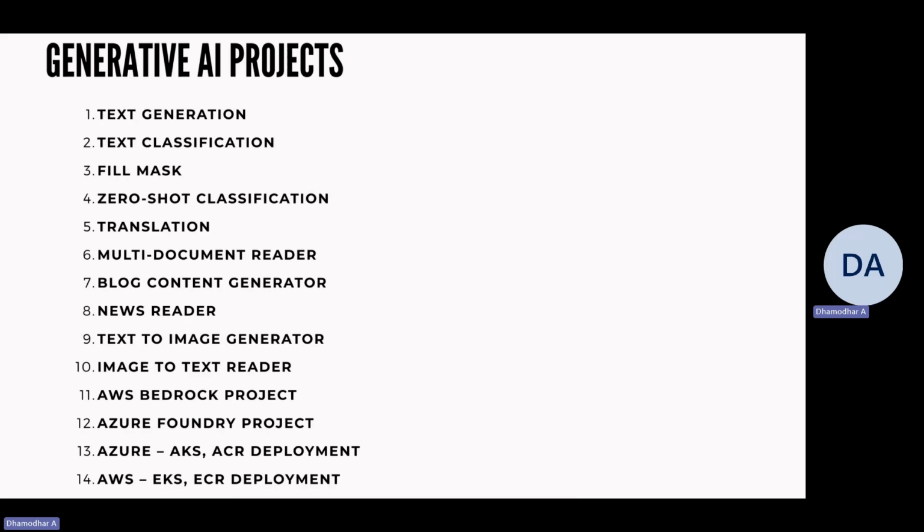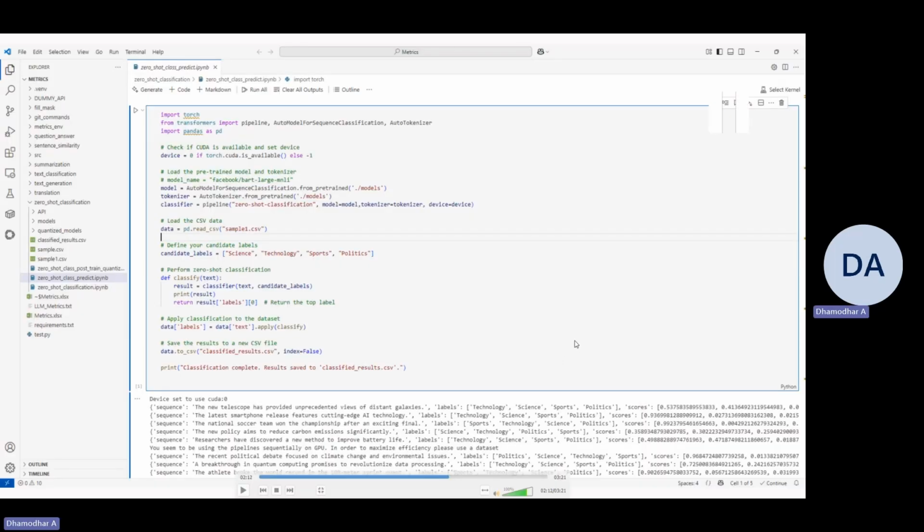Text to image generator is another project wherein when we provide text to it, it is going to generate the image. And similar to that, we have another project wherein when we provide an image to it, it's going to generate text. And we have few projects on cloud like AWS and Azure that include Bedrock, Foundry, AKS, ACR, EKS, ECR. There are some 2 to 3 projects on GCP also that will be included in this course. I have given few screenshots of these projects.